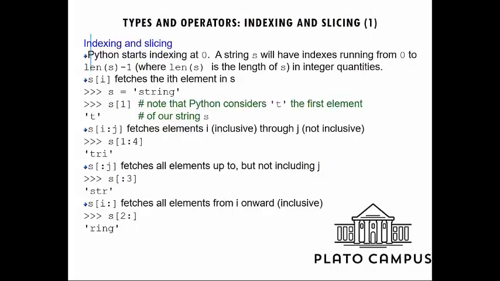In indexing, we can use different types of arrays. Python starts indexing at 0. So suppose I have a string S, it will have indexes running from 0 to length of S minus 1. It also supports the two-dimensional thing, meaning if we use S[i:j], and from here I give, suppose, 1:4, it fetches elements from i inclusive through j, not inclusive.